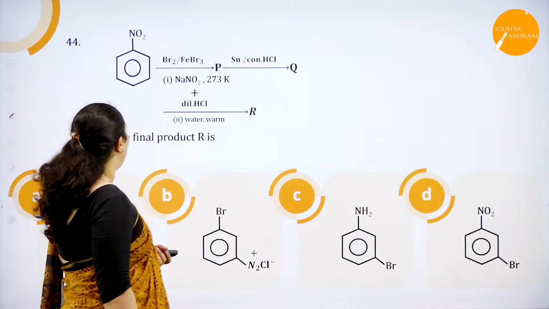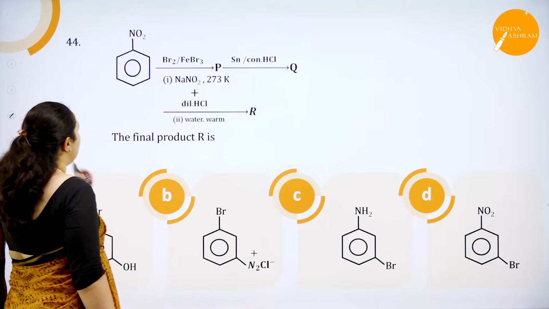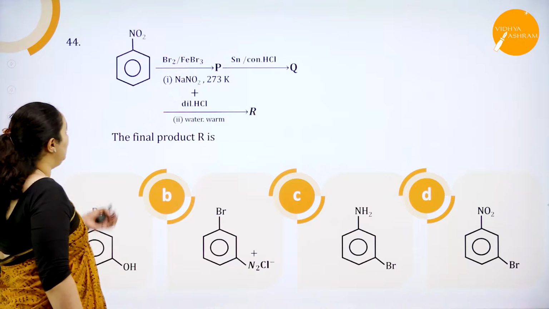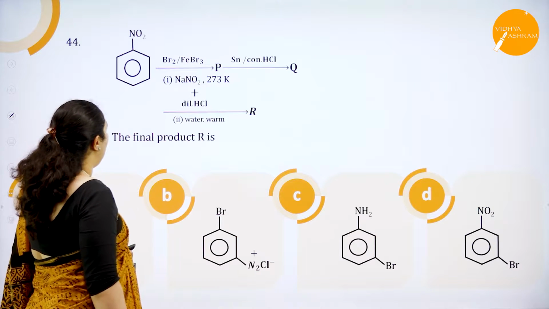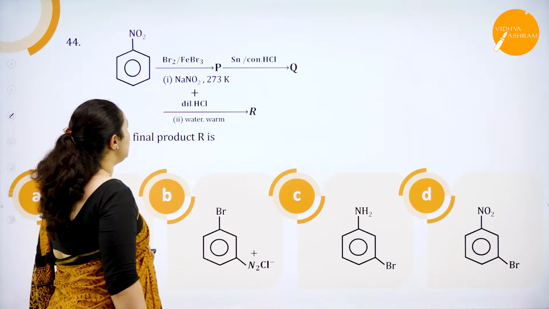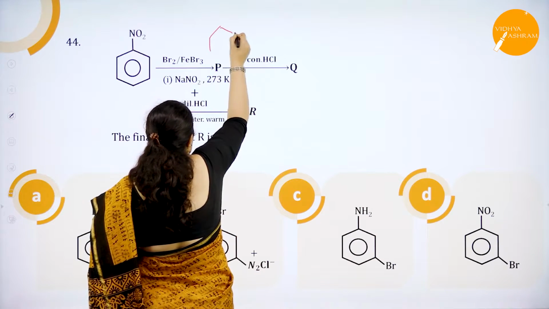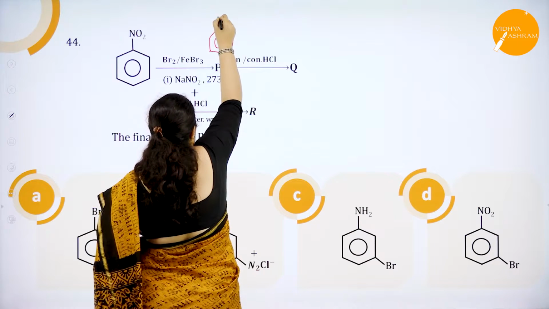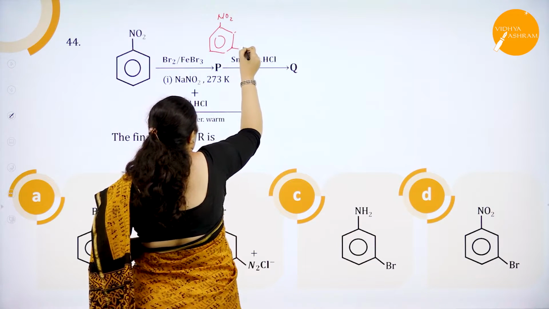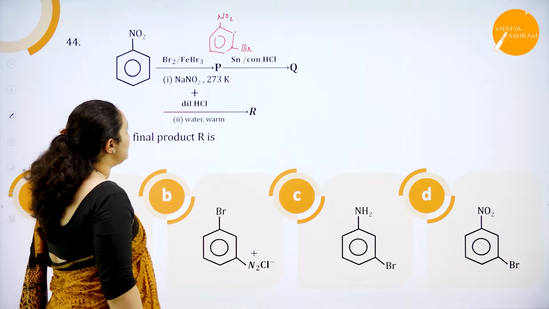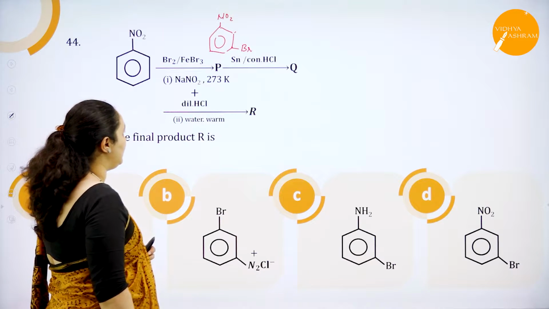Next you have the next equation. First one, you have a series of reactions here. It is nitrobenzene with bromine in the presence of ferric bromide. Okay, if there is an NO2 group and bromine has to get added, of course it's a meta directing group, you're going to get bromine substitution in the meta position. Then it is heated with tin in the presence of concentrated HCl.